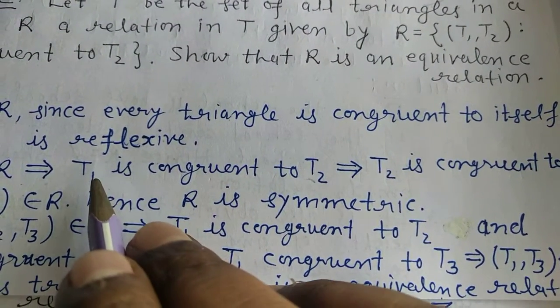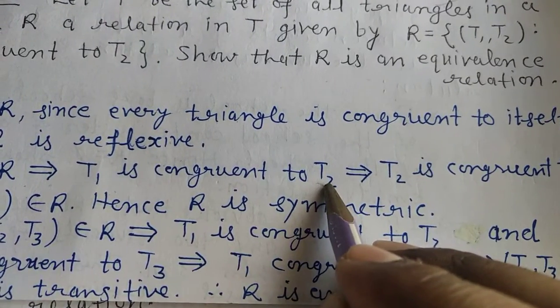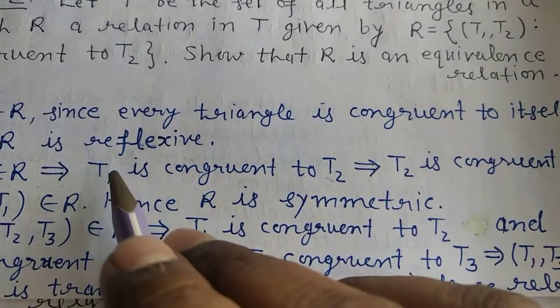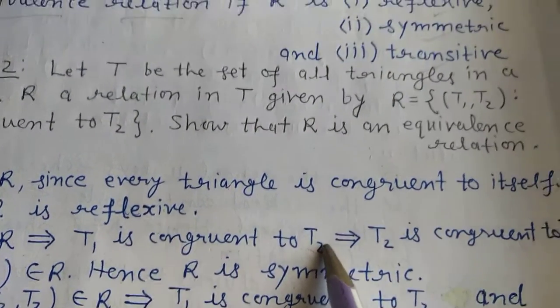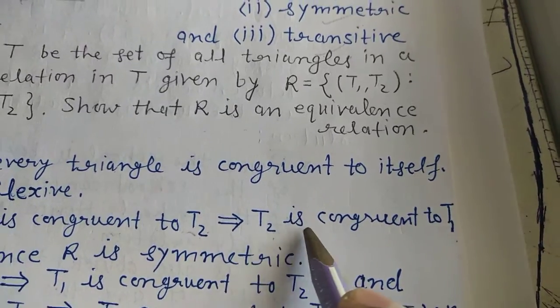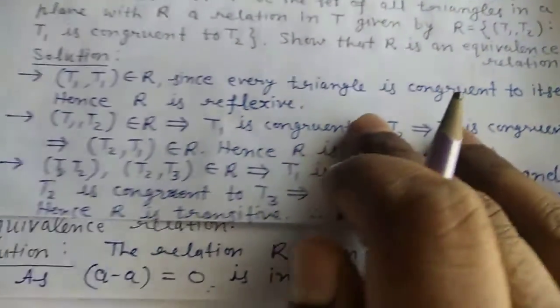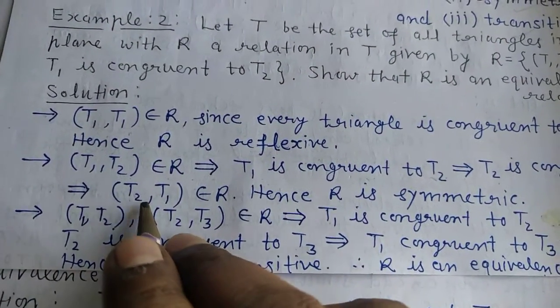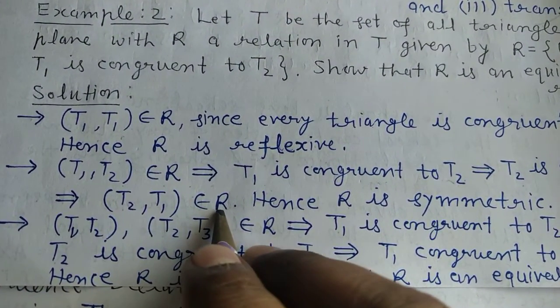And we know that T1 is a triangle, T2 is one of the triangles, and both triangles are congruent. If T1 is congruent to T2, then that implies that T2 is also congruent to T1. So T2 is congruent to T1 can be written as (T2, T1) belongs to R.